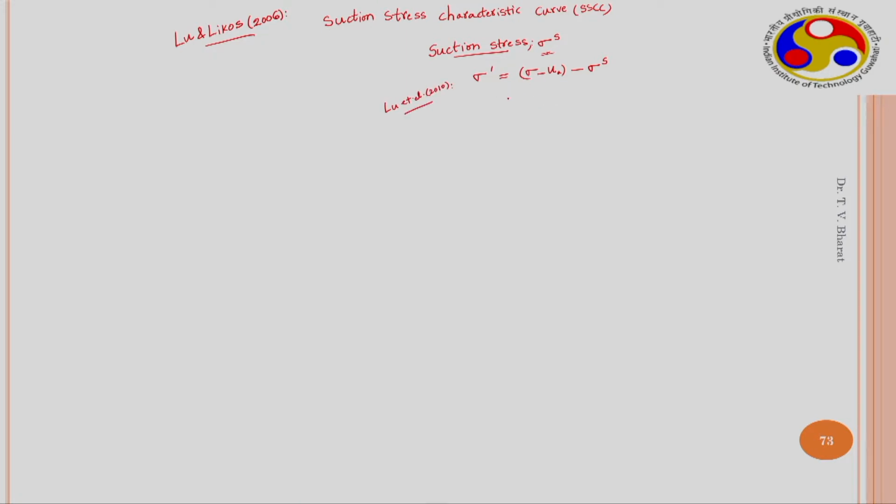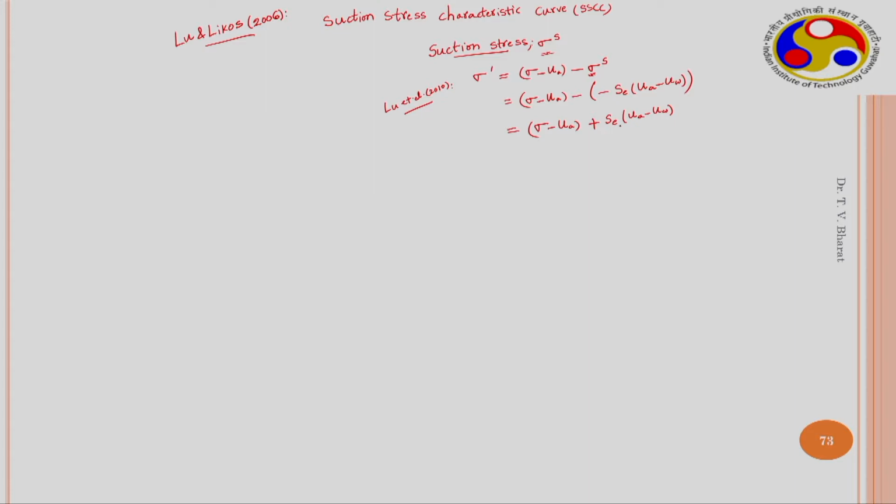Liu et al. 2010. Later on, this expression got reduced to simply minus SC times (UA minus UW), which was similar to Bishop's approach. So they have substituted sigma S as minus SC times (UA minus UW).